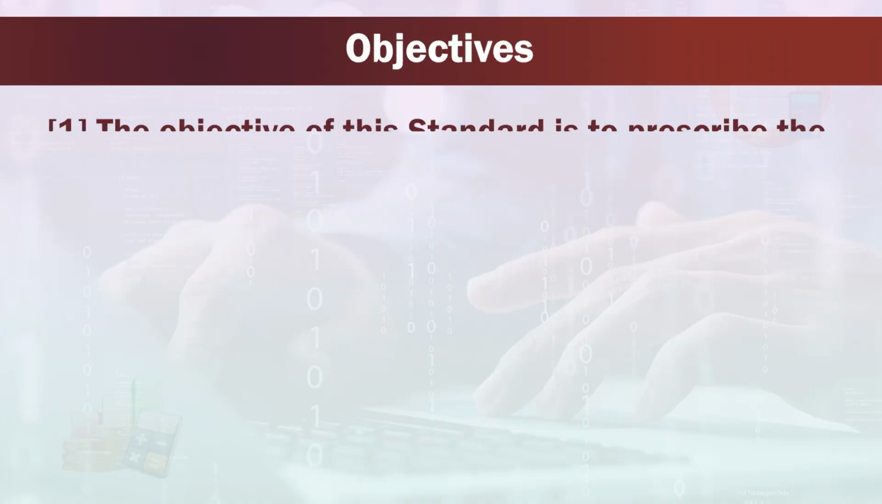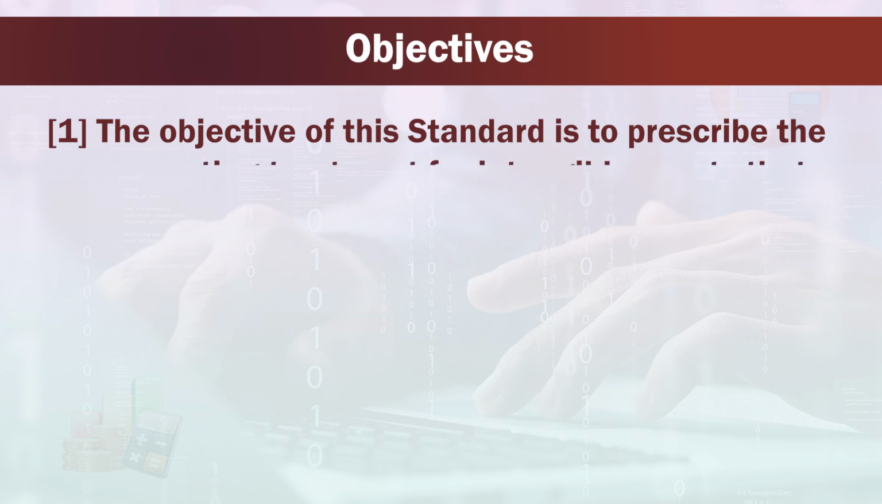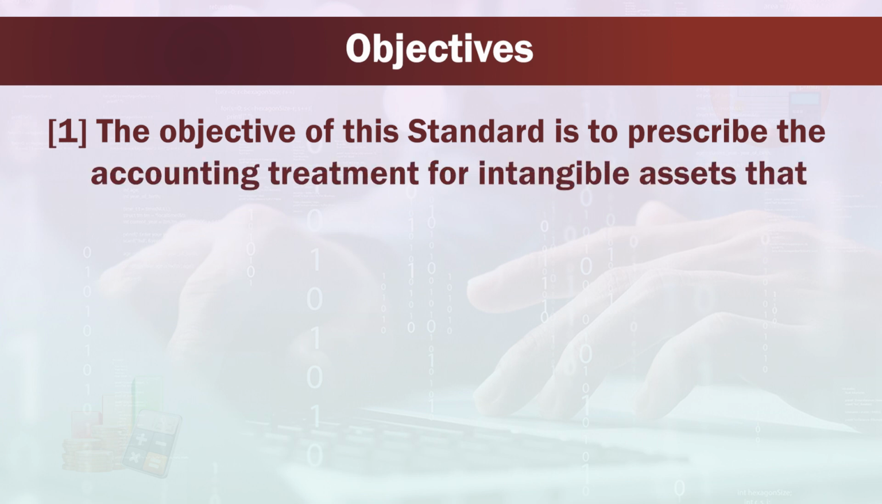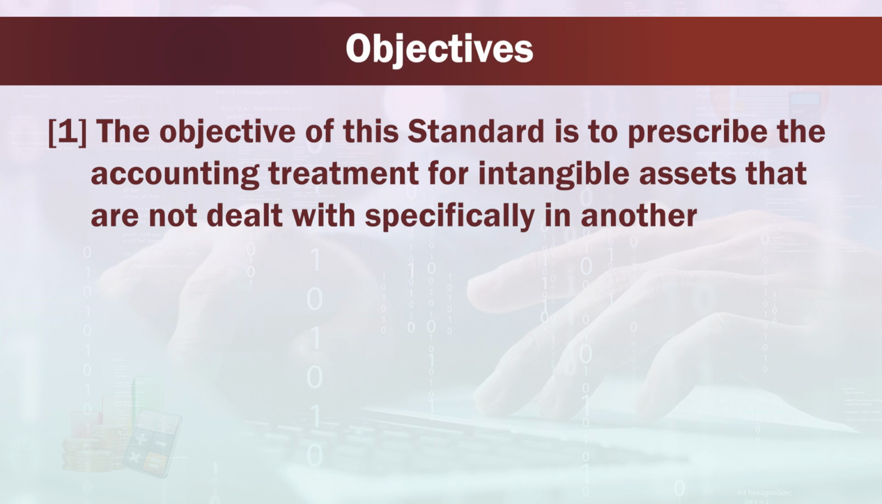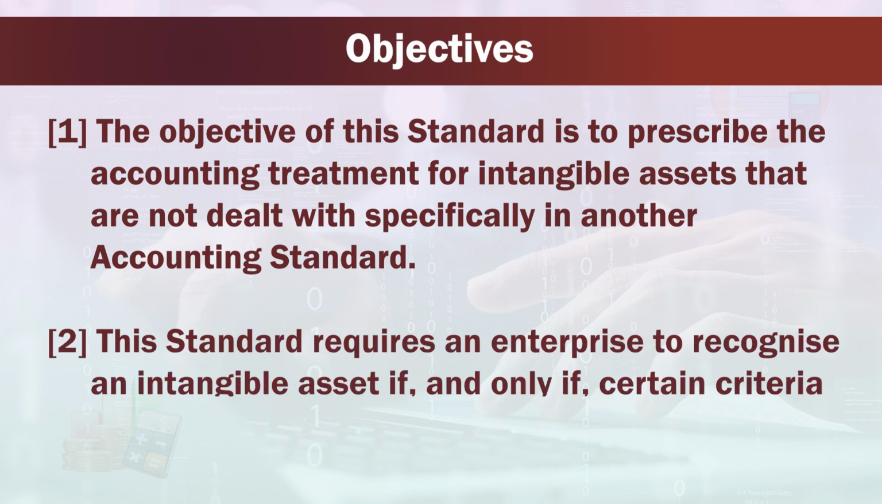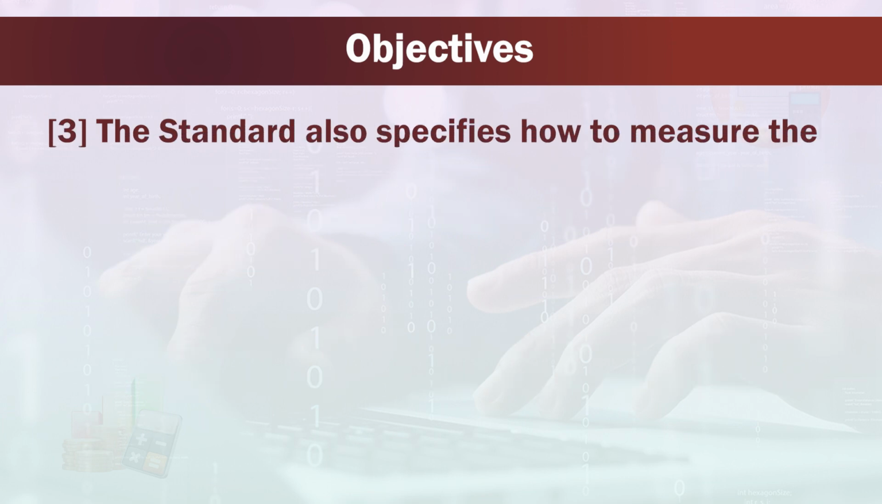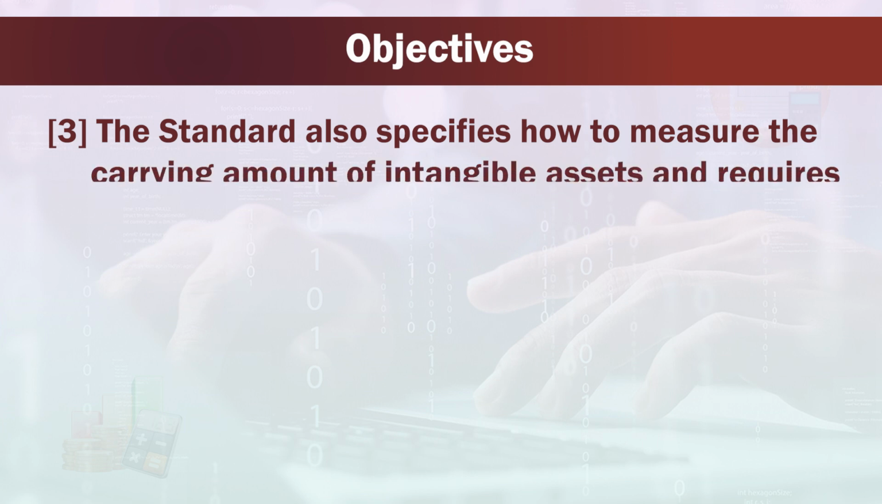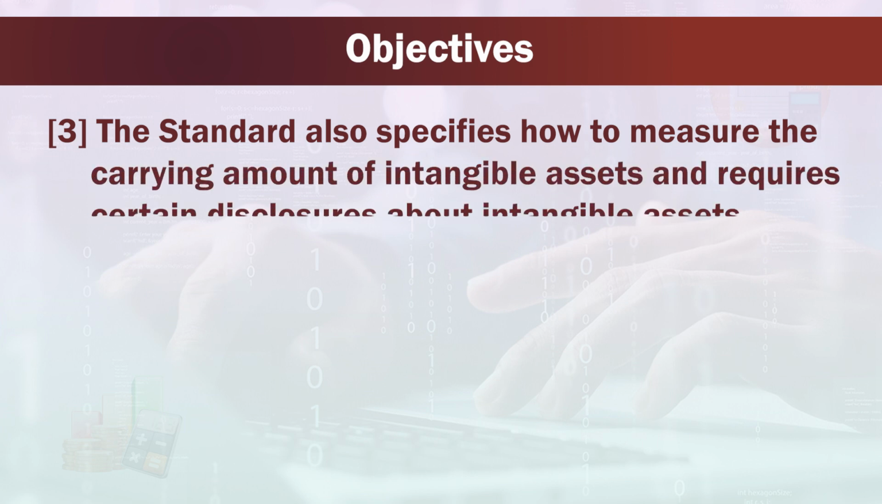Objective: the objective of this standard is to prescribe the accounting treatment for intangible assets that are not dealt with specifically in another accounting standard. This standard requires an enterprise to recognize an intangible asset if and only if certain criteria are met. The standard also specifies how to measure the carrying amount of intangible assets and requires certain disclosures about intangible assets.